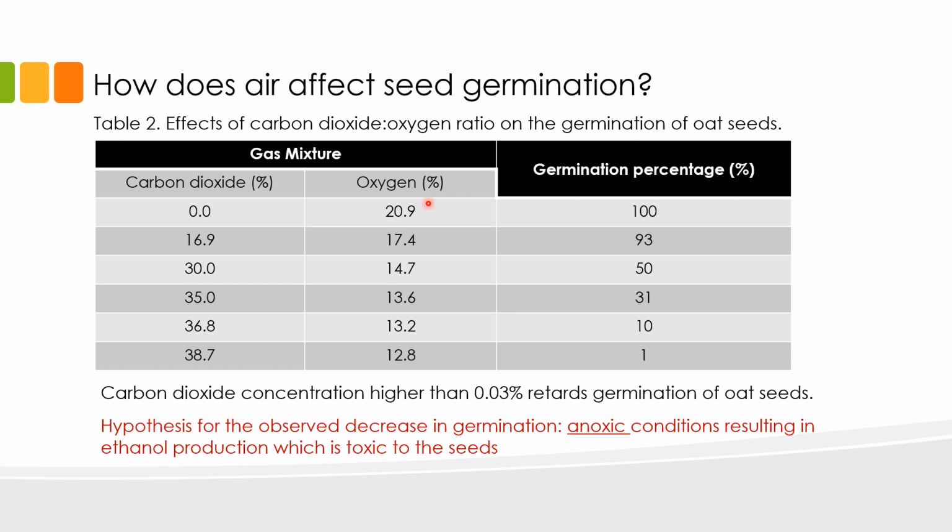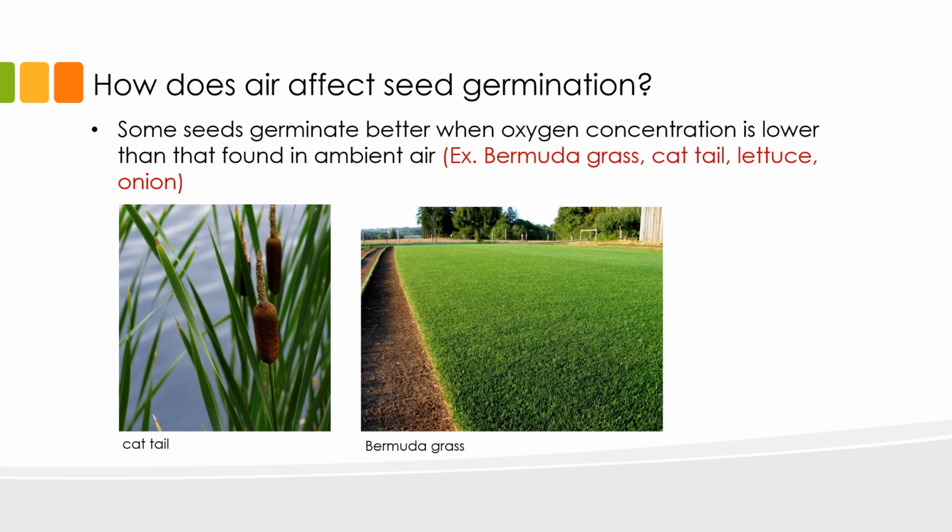As the oxygen decreases, as you can see in this table, and the carbon dioxide concentration increases, the germination of oats decreased. The observed decrease in germination is proposed to be due to the anoxic conditions created by low levels of oxygen. With low oxygen concentration, ethanol is generated, and ethanol is toxic to the seeds. Some plant species actually germinate better when oxygen concentration is below 20%. Examples of these species include lettuce, onion, Bermuda grass, and also the cattail.